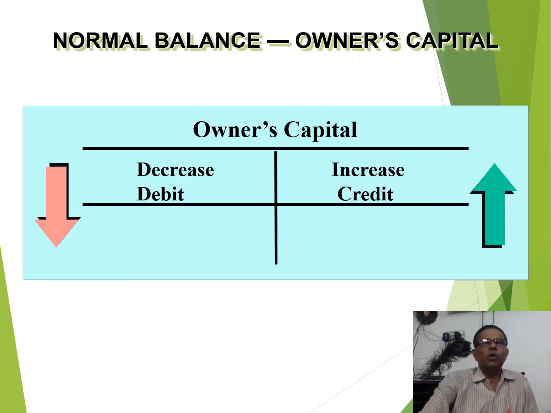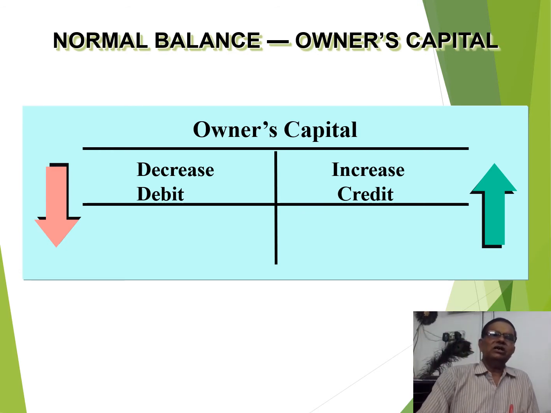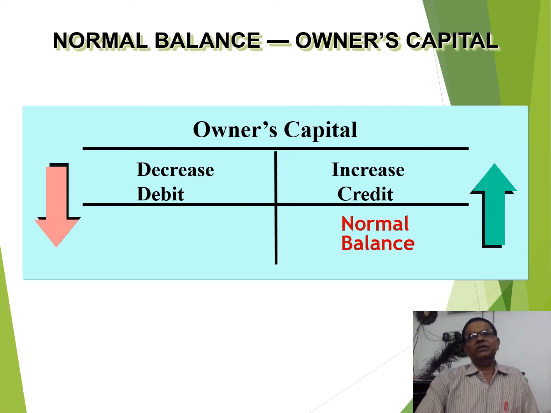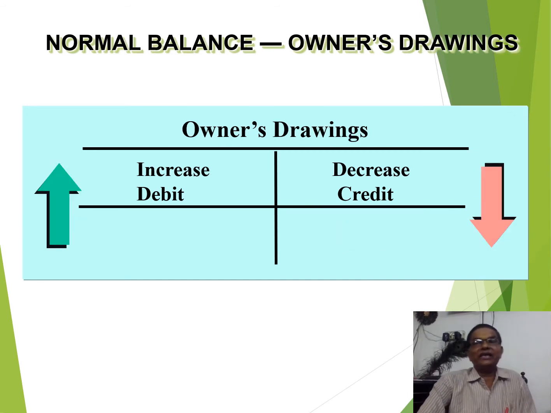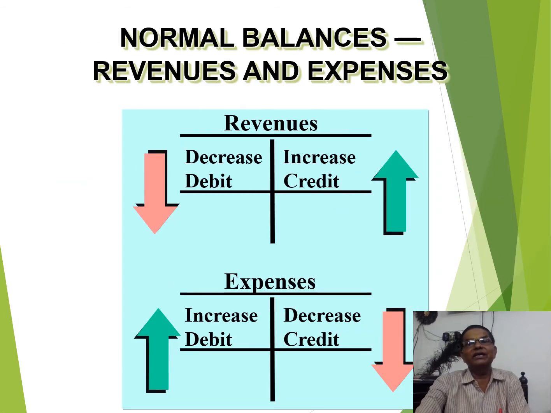So my dear friend, the owner's capital. In case of the capital or owner's capital, decrease is always debited and increase is always credited. So the normal balance of the capital account is always credit. Next one is the drawing. Drawing is the amount withdrawn by the owner for his personal use. Increase in drawing is debited and decrease in drawing is credited. So the normal balance of drawing is debit.